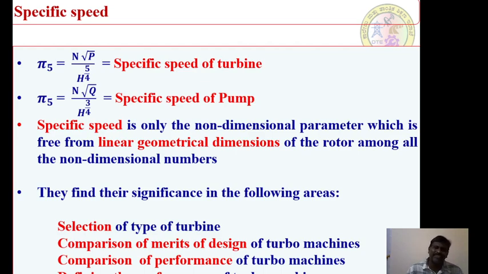One is the selection of the turbine, comparison of merits of design, comparison of the performance of the respective turbo machines, and defining the performance of the respective turbo machines. Therefore, when you use the concept of dimensional analysis, we take out some important numbers which affect the performance of the turbo machines. From these numbers, we have derived different laws which are the governing laws for the performance of the respective turbo machines. Therefore, non-dimensional numbers are the numbers which are used to signify the performance of a turbo machine system.